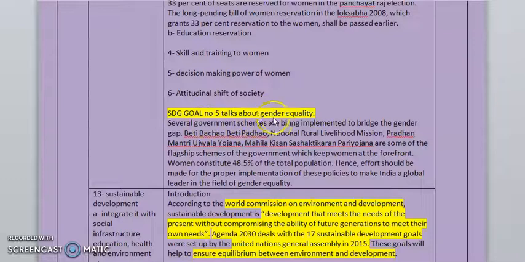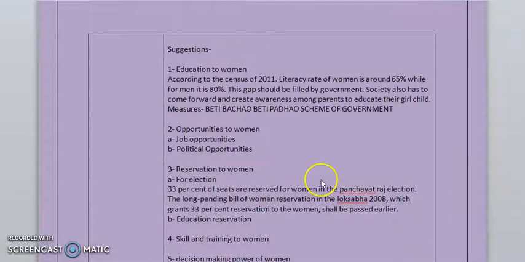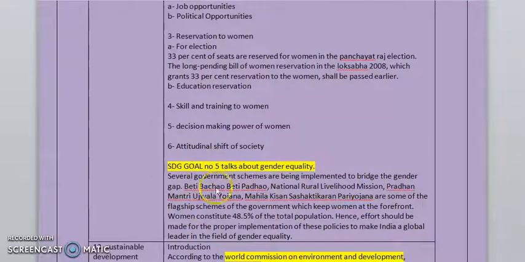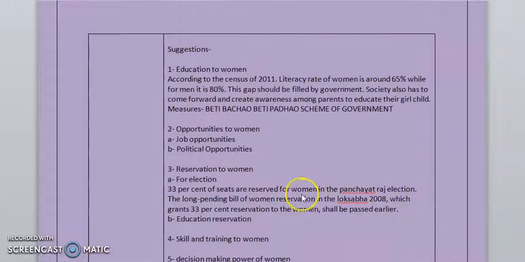And at the last, you can conclude your answer by mentioning SDG goal number 5, which talks about gender equality, and you can talk about several government initiatives like Beti Bachao Beti Padhao, National Rural Livelihood Mission, Pradhan Mantri Ujjwala Yojana, and Mahila Kisan Sashaktikaran Pariyojana, which are some of the flagship schemes of the government that keep women at the forefront. Women constitute 48.5% of the total population. Hence, efforts should be made for the proper implementation of these policies to make India a global leader in the field of gender equality. So this is actually the conclusion.